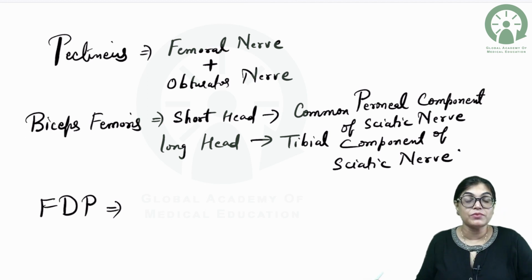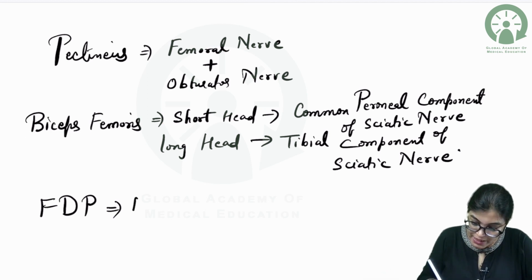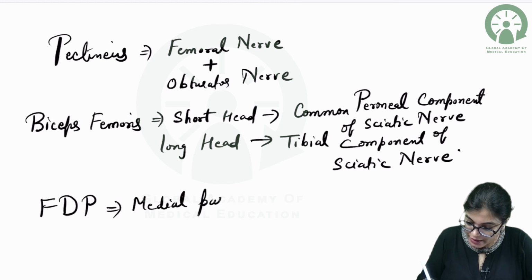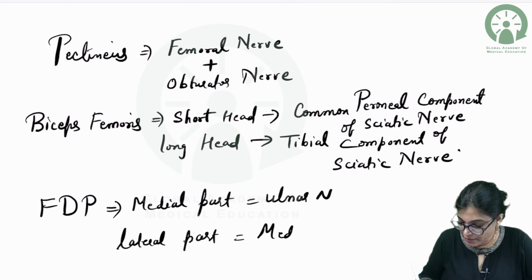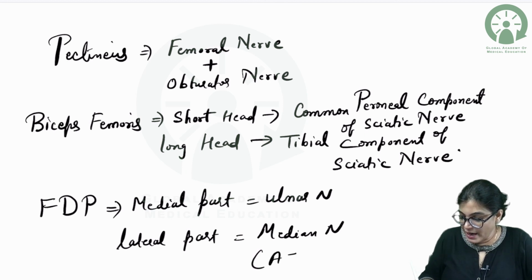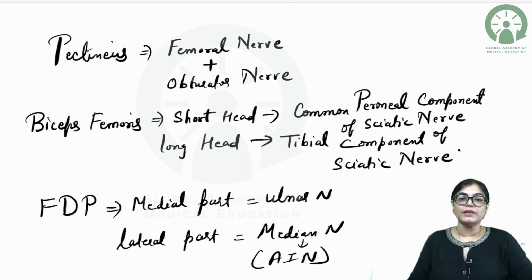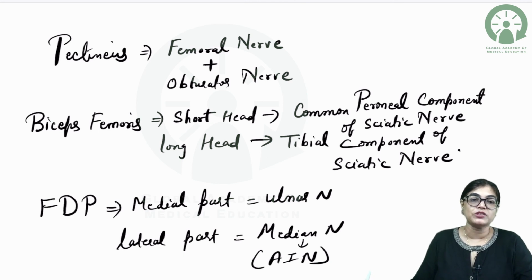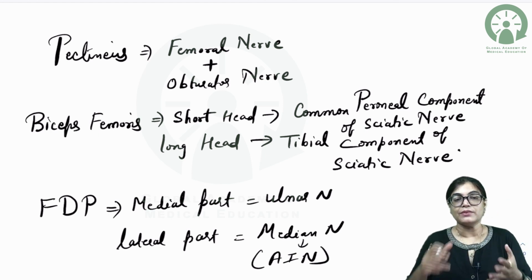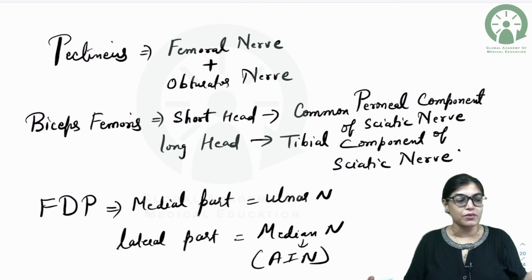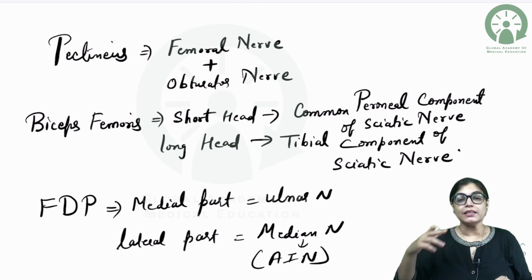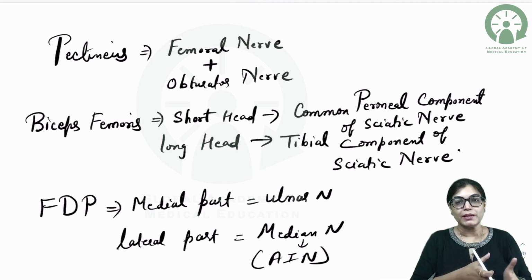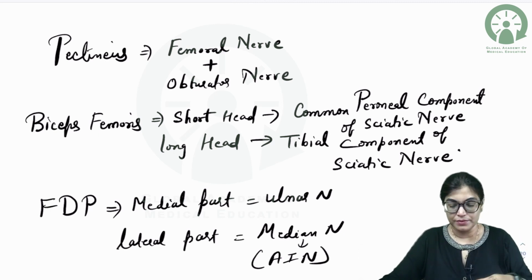So, this is the deep muscle of the front of forearm, and its medial part is innervated by ulnar nerve and its lateral part is innervated by median nerve. To be more specific, AIN, anterior interosseous nerve, that is deep branch of median nerve, is giving innervation to the lateral part of flexor digitorum profundus. So in other words, it's quite clear that flexor digitorum profundus, one of the deep muscles of the flexor compartment of the forearm, is getting innervation from two nerves, the medial part by the ulnar nerve and the lateral part by the median nerve.